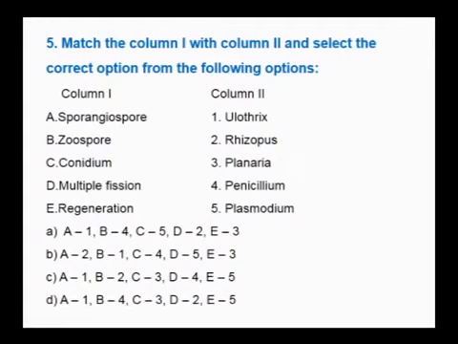Here I have mixed some of the options from your first PUC. Match column 1 with column 2 and select the correct option from the following. Sporangiospores can be seen in the phycomycetes like Rhizopus. So A goes with 2. So B is the answer. Zoospore, an algae like Ulothrix. Conidia, you already know, can be seen in penicillium, which belongs to ascomycetes and also deuteromycetes. Multiple fission can be seen in planaria.